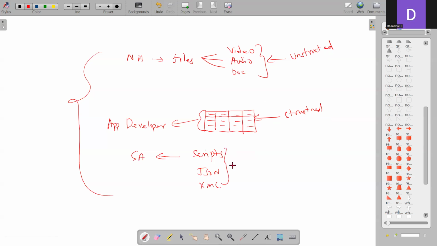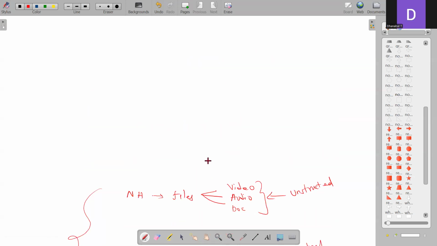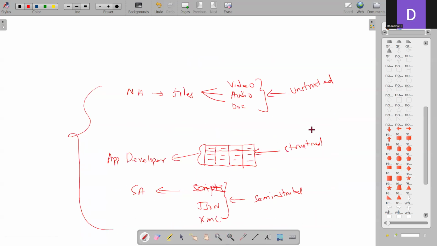Let's forget about scripts. JSON and XML are semi-structured data. So any data we store on cloud can be classified as these three types: structured, unstructured, and semi-structured, whatever the use case is.